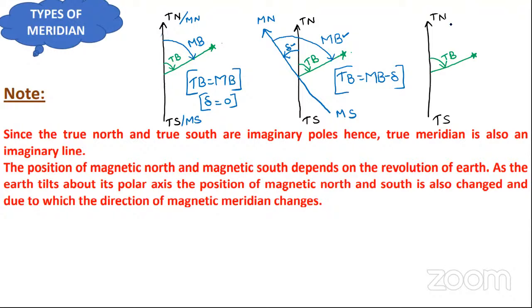Okay. Yes, Shivananda. Now suppose that due to the rotation of the earth, the magnetic meridian will reach up to this point, that is the magnetic north, and that is the magnetic south. Now the angular difference between true meridian and magnetic meridian will be known as what? Just tell me fast.